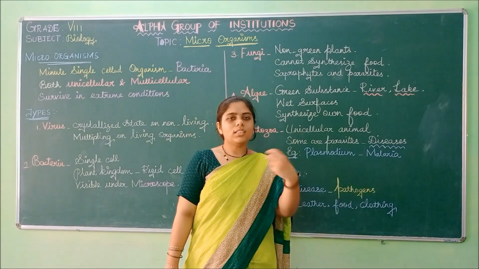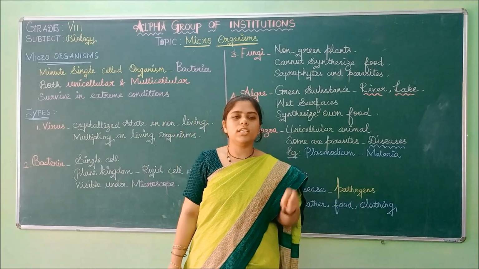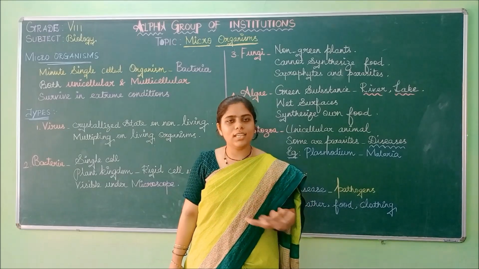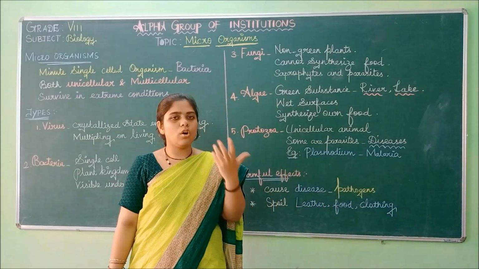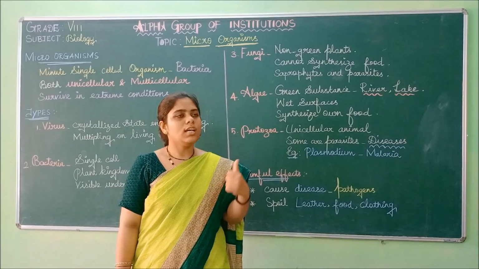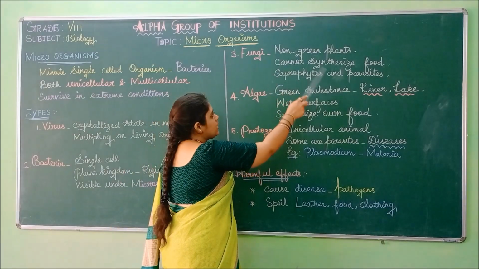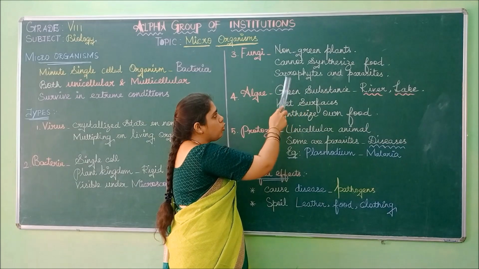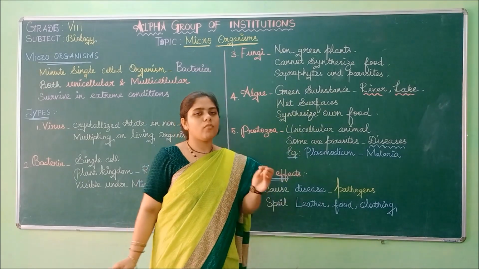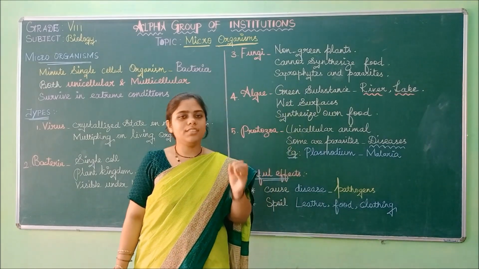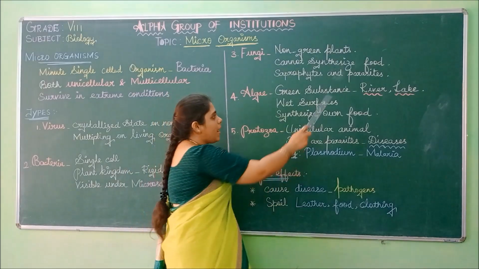On those organisms, these fungi will grow. They depend only on dead and decayed matter, the rotten matter. This category of fungi is saprophytes.